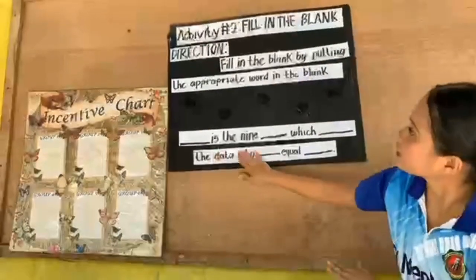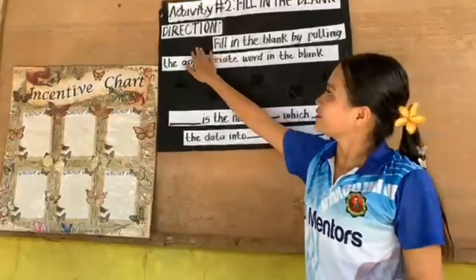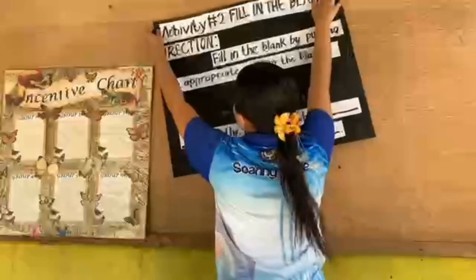Activity number 2, fill in the blank. Direction: fill in the blank by putting the appropriate words in the blank.